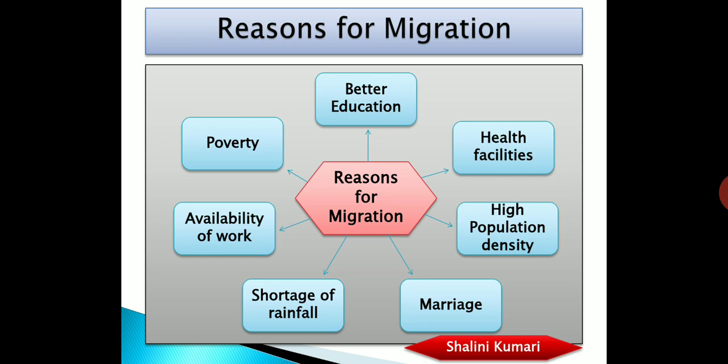If a person is dependent on rainfall for farming, and because of climatic change the amount of rainfall has reduced, you will find that people have started moving out of their villages in search of other job options. And the last is availability of work, that is people migrate in search of jobs. This is the most common cause for migration of workers in any part of our country.